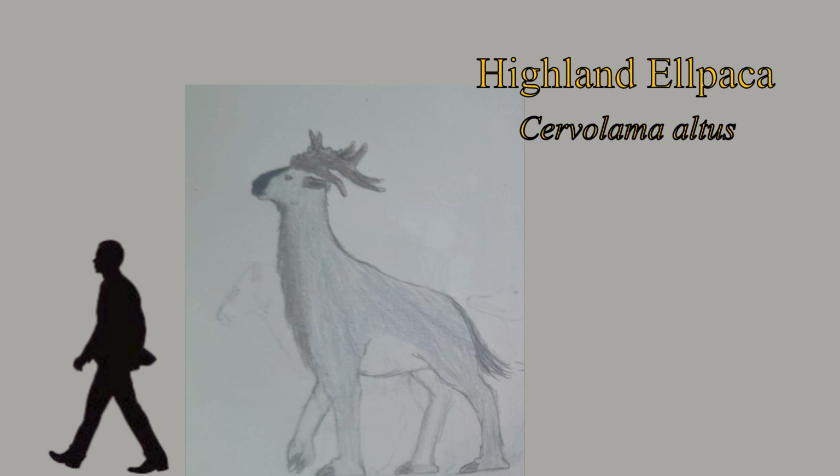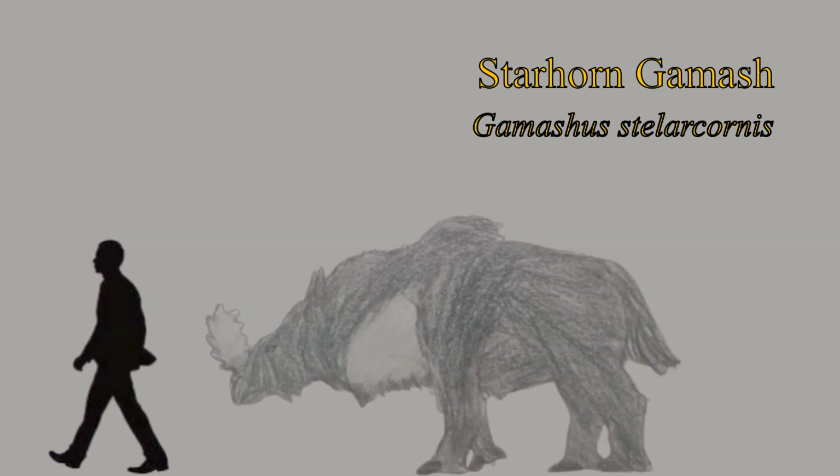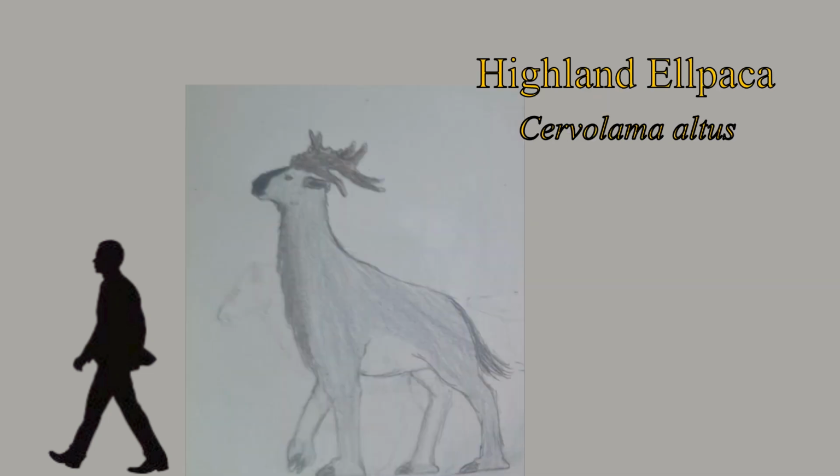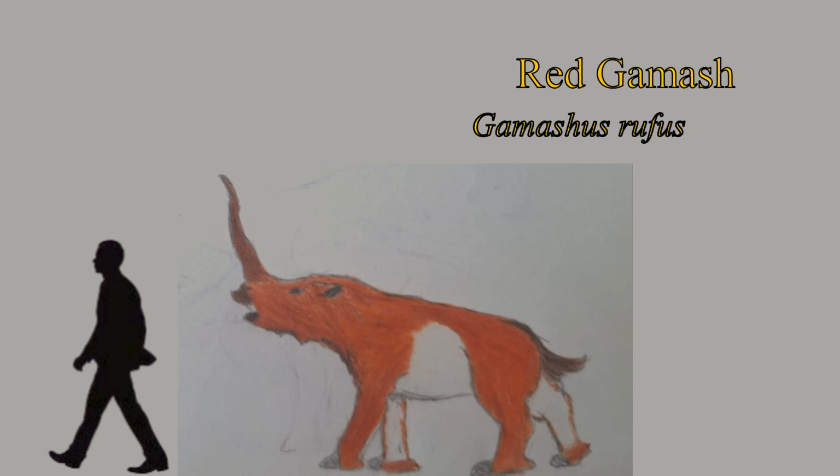Most species look like modern llamas, but with horns or crests, although a tribe called Capilloceratorini contains animals like the gamache, looking very rhino-like. Most eat a mixed diet of grasses and leaves, but the gamache is a restricted grazer.